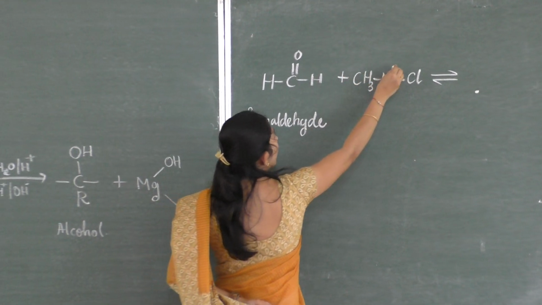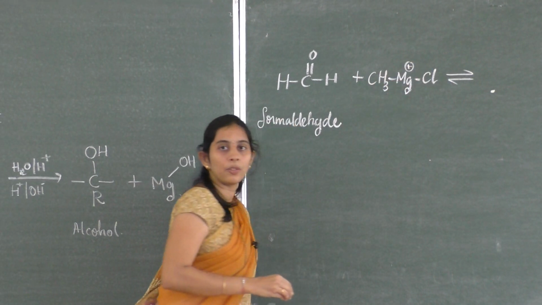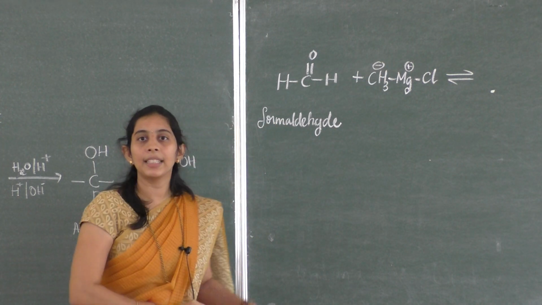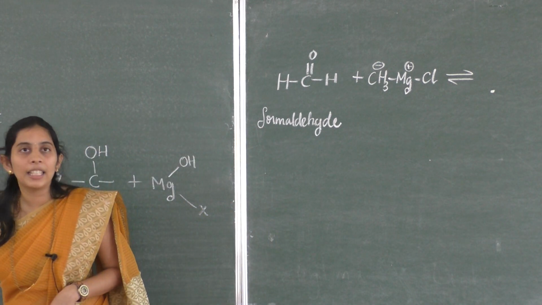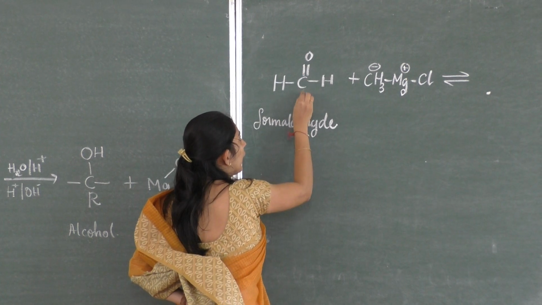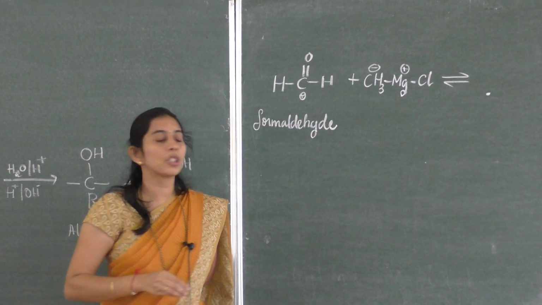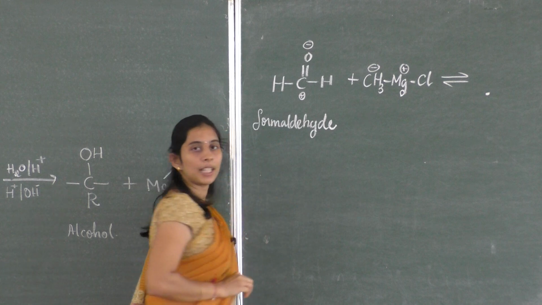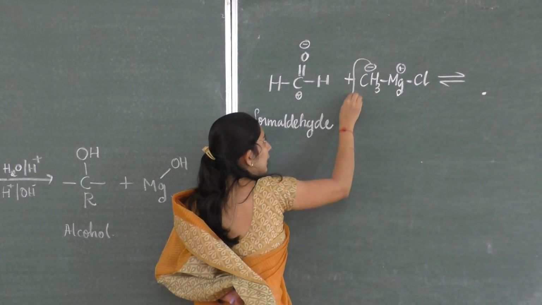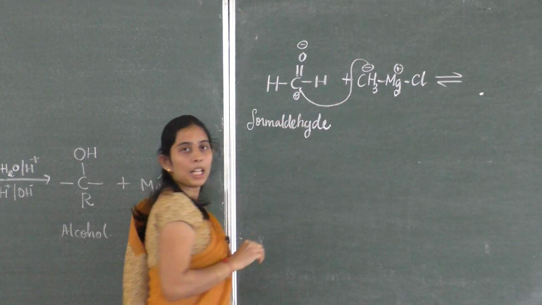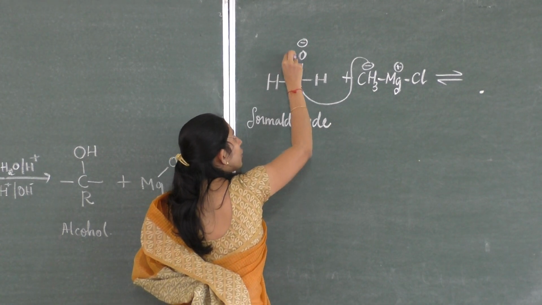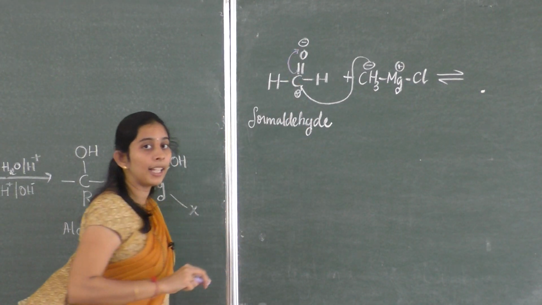So here magnesium is a positively charged one. Methyl is a negatively charged one. Why is methyl negatively charged? Because it's an alkyl group, so it's a negatively charged one. So here what happens? Carbonyl carbon, carbon is a positively charged one, oxygen is a negatively charged one. So what happens at that time? The negatively charged alkyl group comes and attaches to the carbonyl carbon. At that time, this double bond will shift to this position to satisfy the valency.